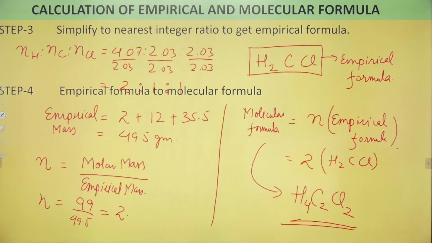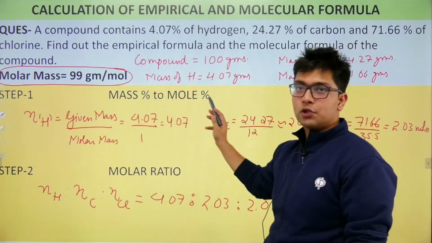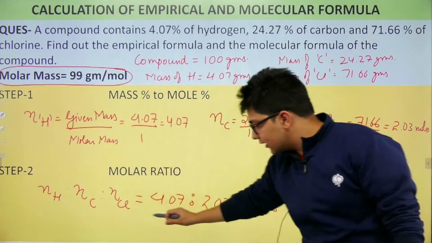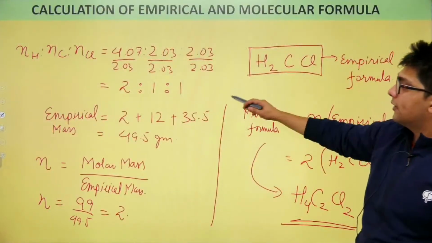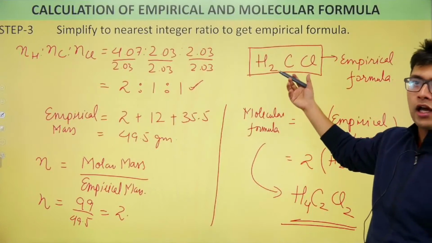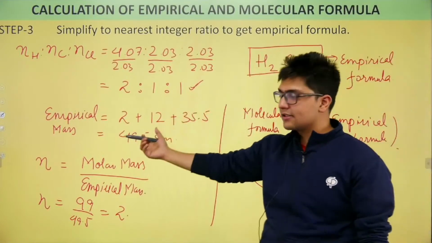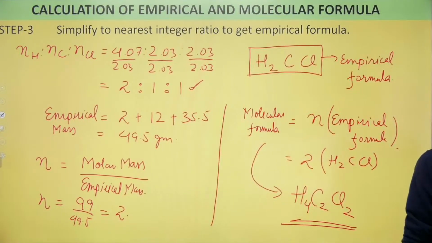If you guys have to see again, look at them. That is, first of all, convert mass percentages to moles. Then find the ratio of those moles. Then from here, calculate the simplest whole number ratio. And then calculate the empirical formula. From here, calculate the empirical mass. From there, calculate n. And from there, find the molecular formula. Now, are the steps clear to you guys? Any problem in any step? Tell me.